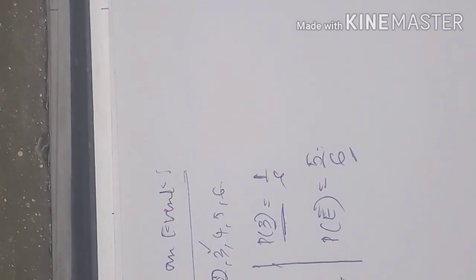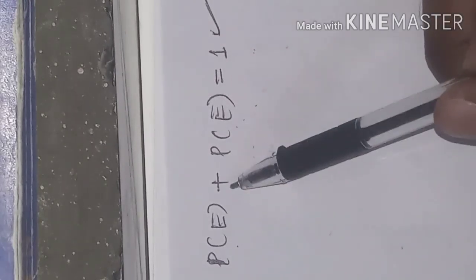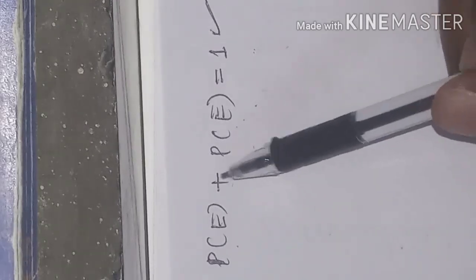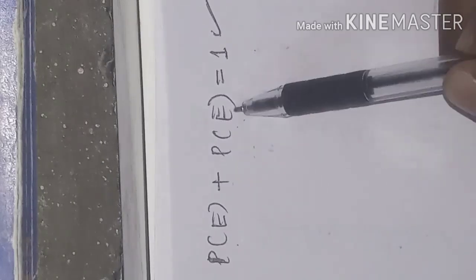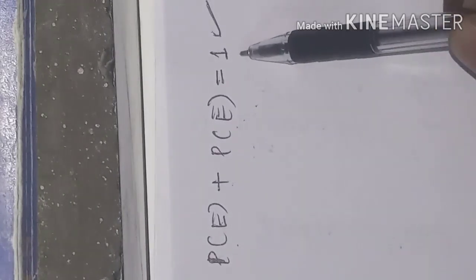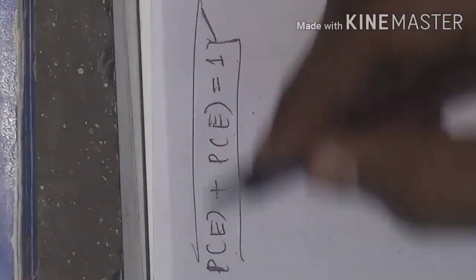These are the two separate examples for the complementary of an event. Okay, I hope everyone understood here. An important concept on probability of an event and complementary of an event: actually, these are related with the sum. So what is the relation? The sum of the probability of an event and the complement of an event is always equal to 1. This relation is very important for your 1 mark question.